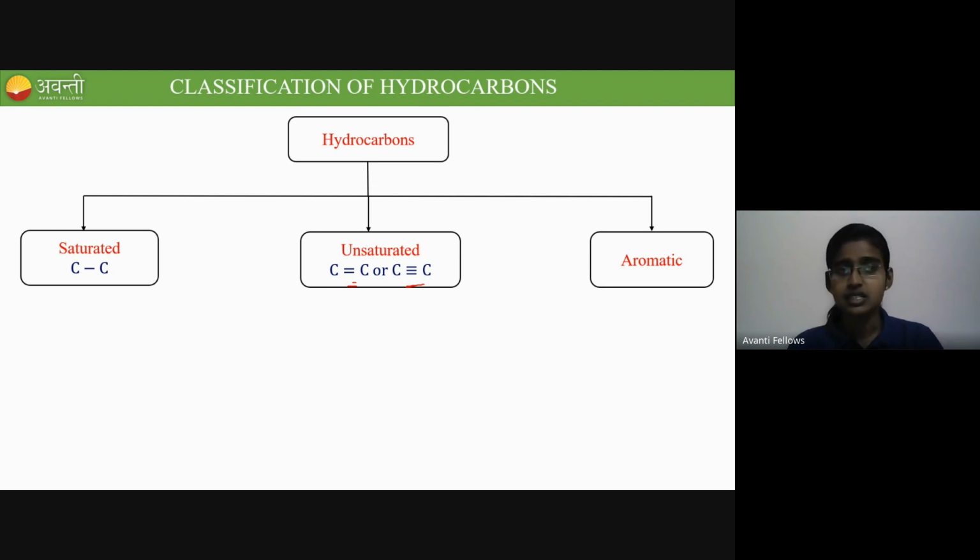And the third classification is aromatic. In the last lesson itself, I have told you what is aromatic and the criteria for aromaticity. Those things we have discussed in our previous class. So those are aromatic hydrocarbons, and in this lesson also we will discuss these aromatic compounds. Now, the first, saturated hydrocarbons, are again classified.